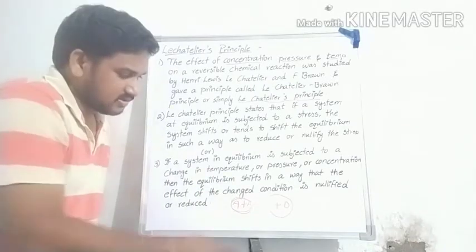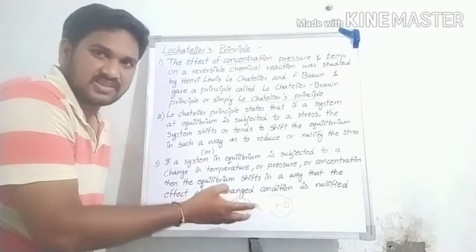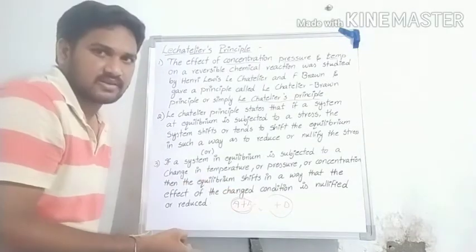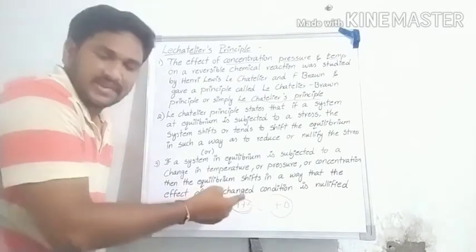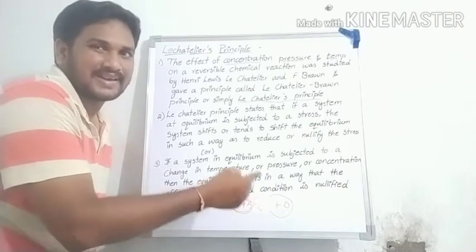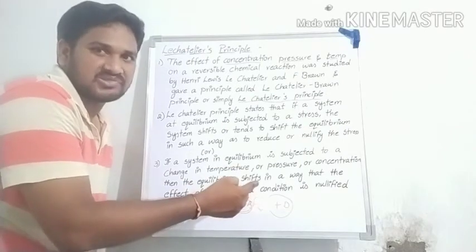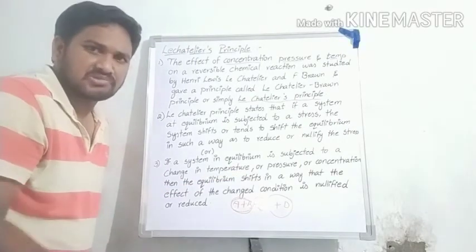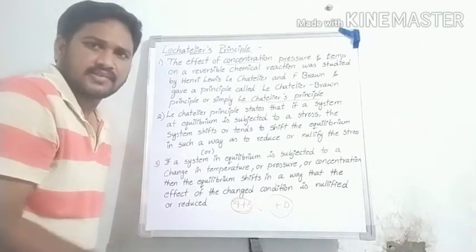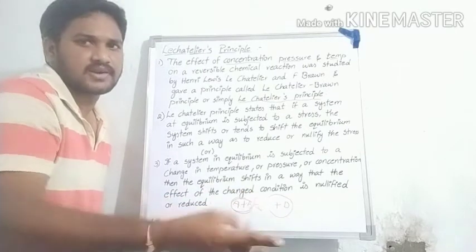In this, if a system changes in concentration, temperature or pressure, the equilibrium shifts to reduce the change in components like concentration, pressure or temperature.